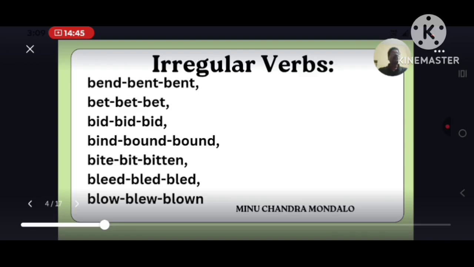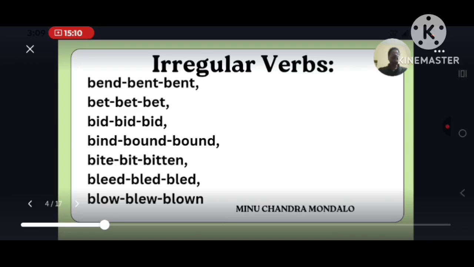Bet, bet, bet. Bead, bead, bead. Bind, bound, bound. Let me make you clear.